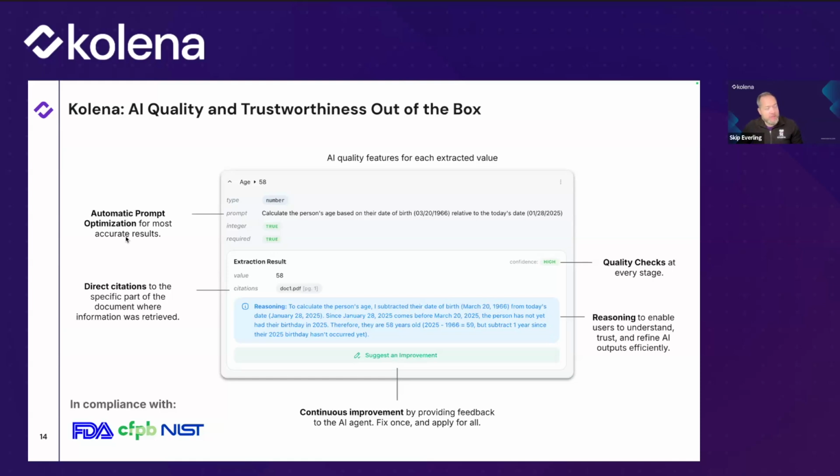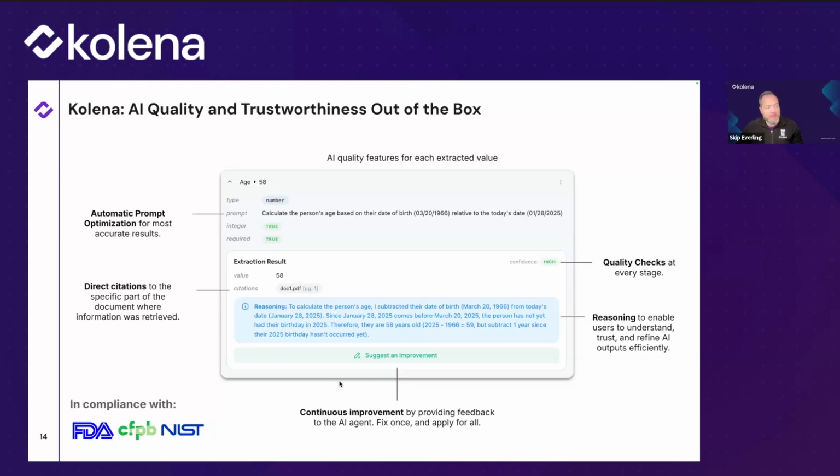That includes things like the automatic prompt optimization, which I talked about quite a bit here. You don't have to understand exactly how to talk perfectly to these AIs. We figured that out for you. We provide citations, this way for you to look at the reasoning, to understand, to trust and verify, and to know that it's doing things in the way that you expect and the way that you would do it.